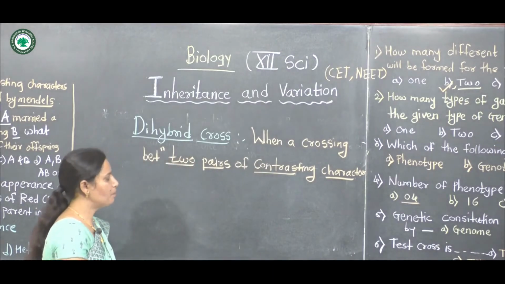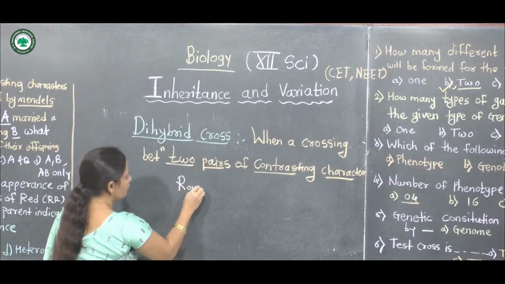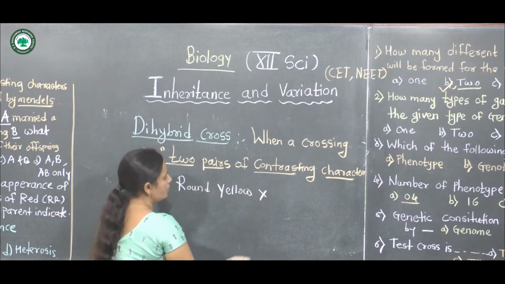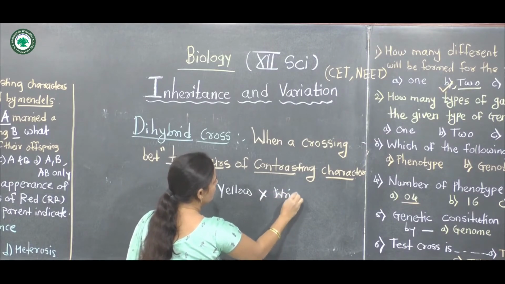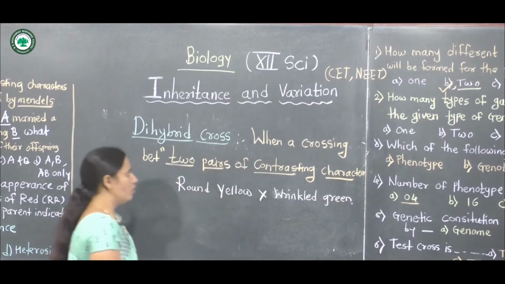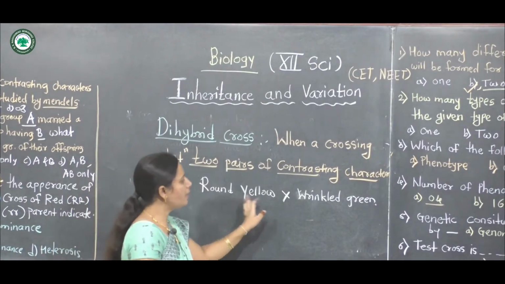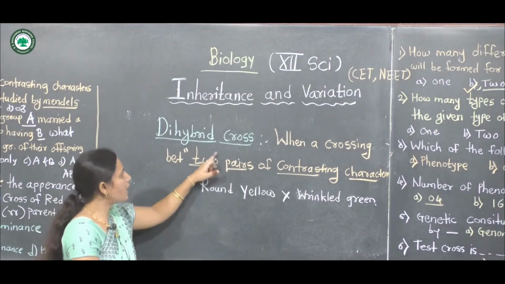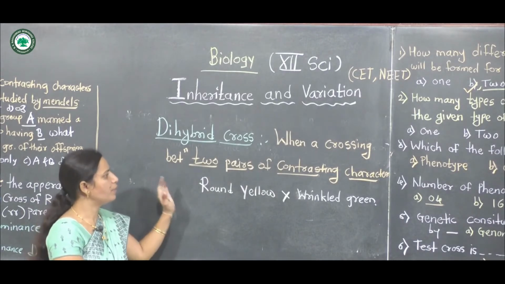For example, the two pairs like round yellow crossed with wrinkled green. These are the two contrasting characters. Round yellow are the dominant characters and wrinkled green are the recessive characters. So when a cross is made between two pairs of contrasting characters, it is called a dihybrid cross.